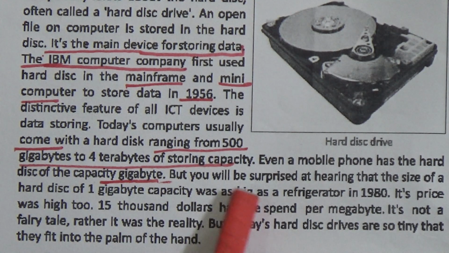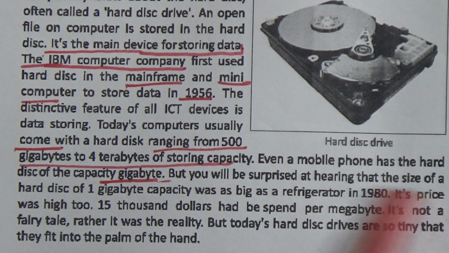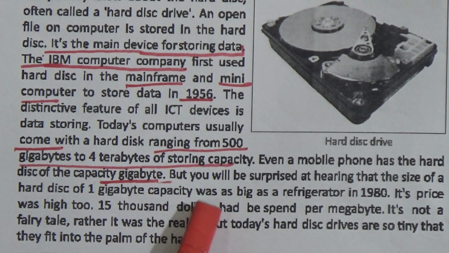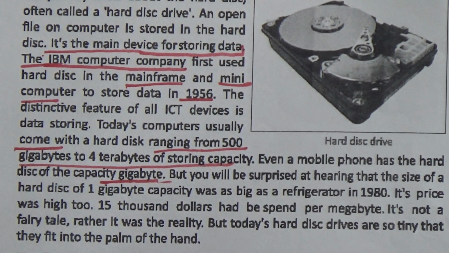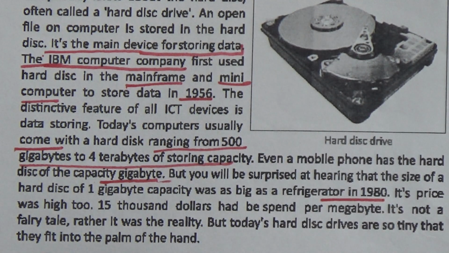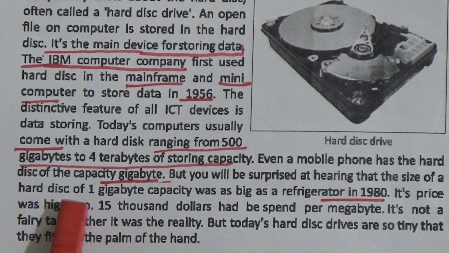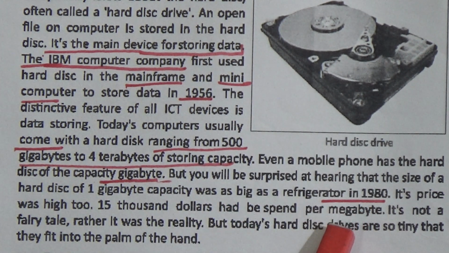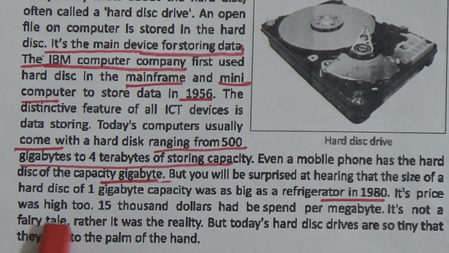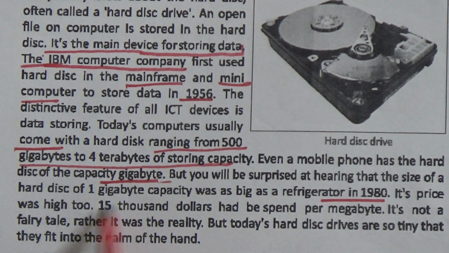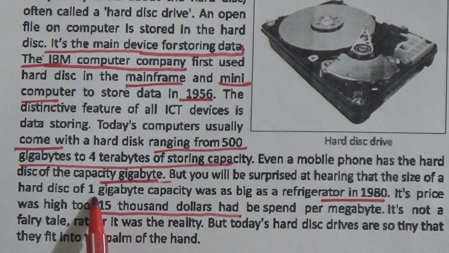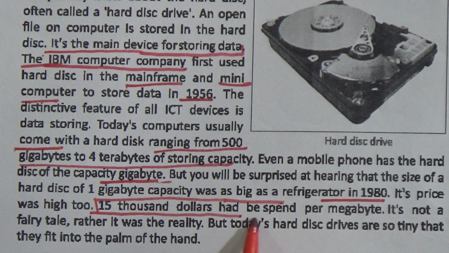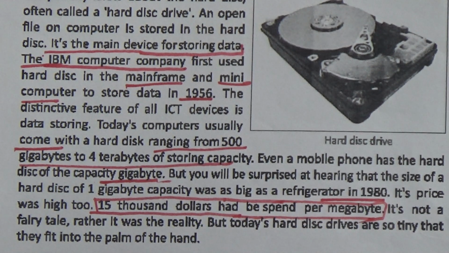But you will be surprised to hear that a hard disk of 1 gigabyte capacity was as big as a refrigerator in 1980. Its price was high too. It was expensive: $15,000 had been spent per megabyte.